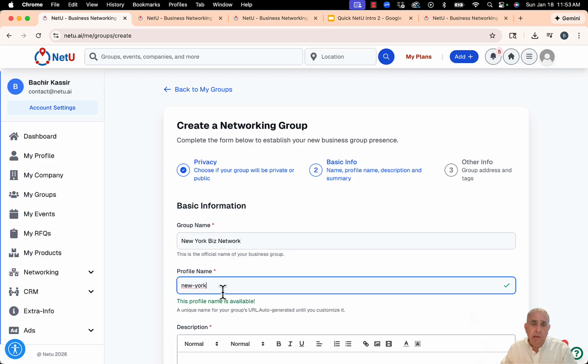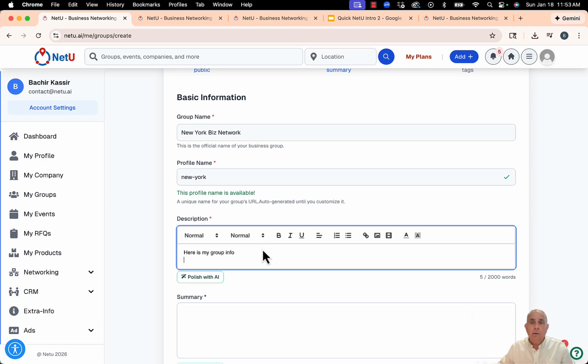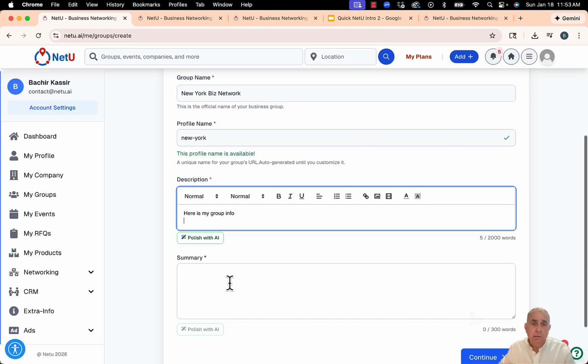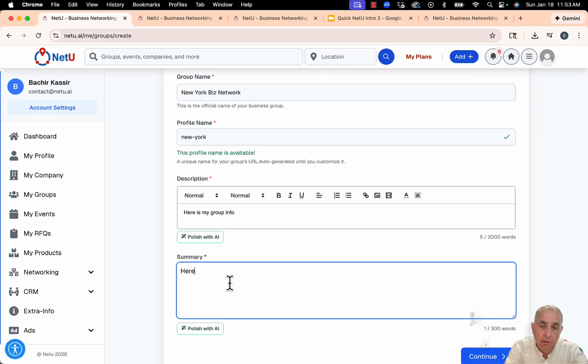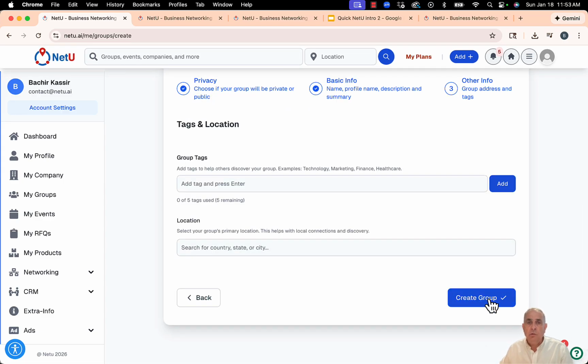The profile name can be edited, and this is where you can put a little bit of information. Here is my group info, and then I can put here is my summary, and so on. We'll go over this later to show you how you can also edit that group. I'm going to click on continue.